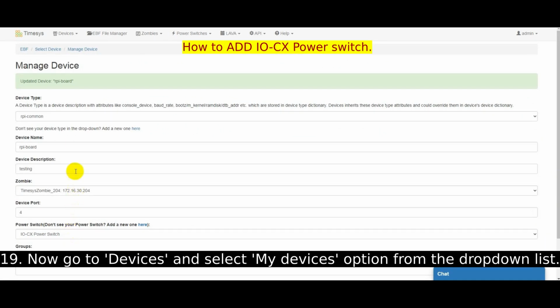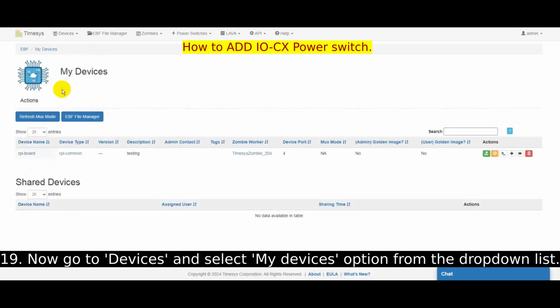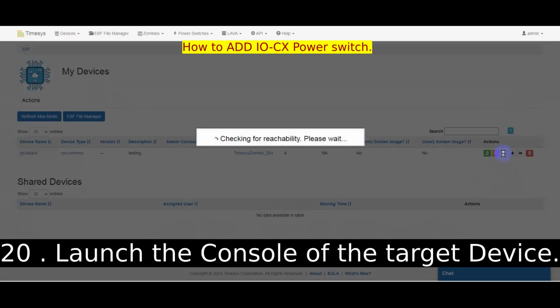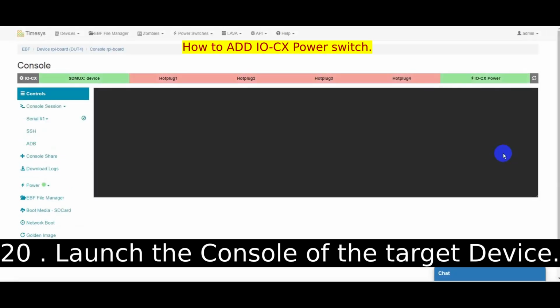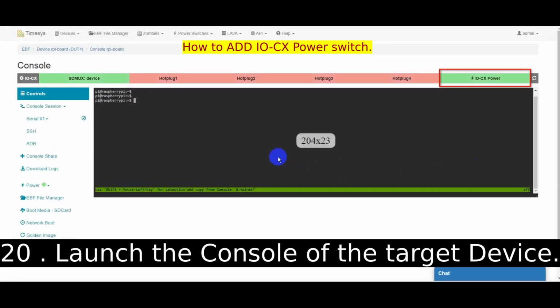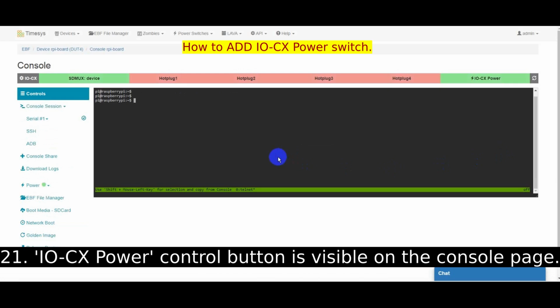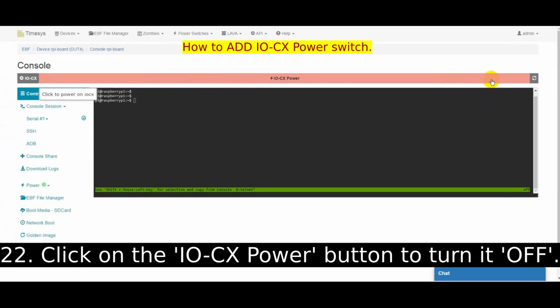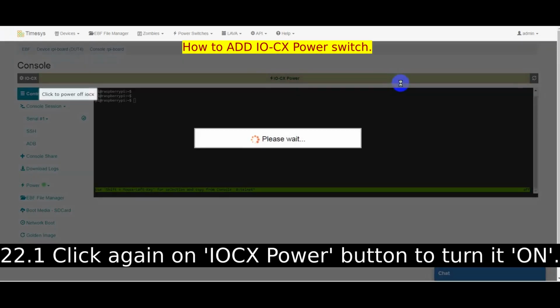Now, go to Devices and select the My Devices option from the drop-down list. Launch the console of the target device. The IOCX power control button is visible on the console page. Click on the IOCX power button to turn it off. Click again on the IOCX power button to turn it on.